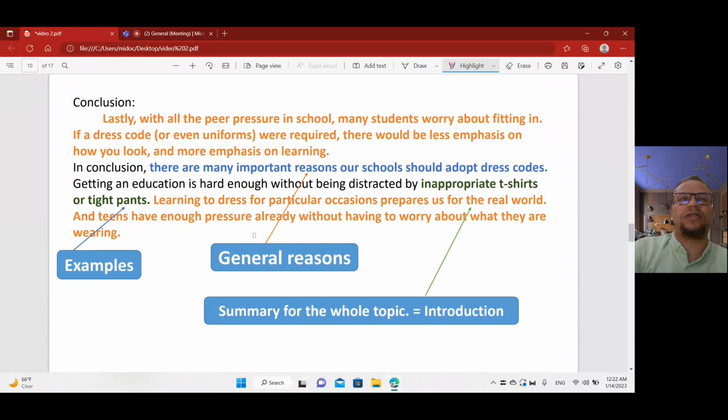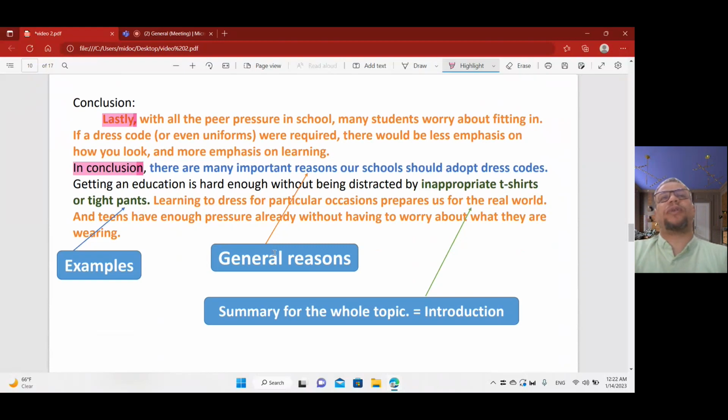What about the conclusion? Your friend, when he got an MSAT question about dress code, wrote a conclusion, this one. Lastly, and this is perfect when you say lastly, finally, eventually, at the end, in conclusion, that's great if you mention that.